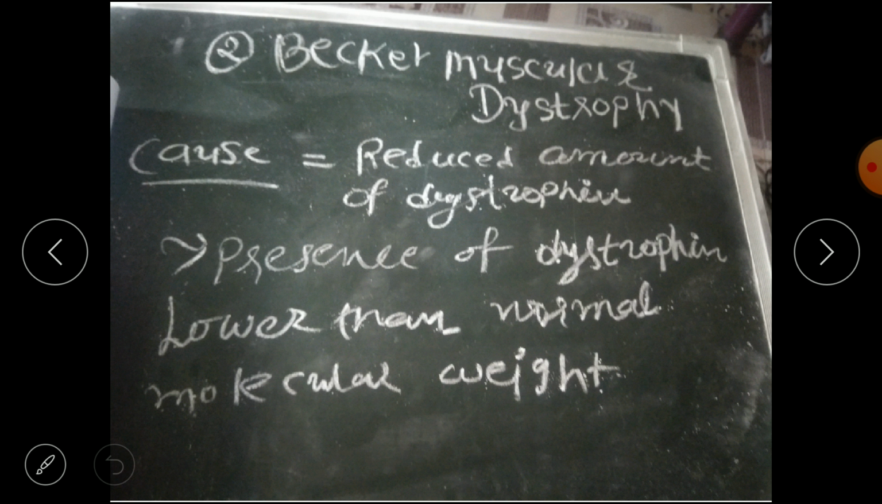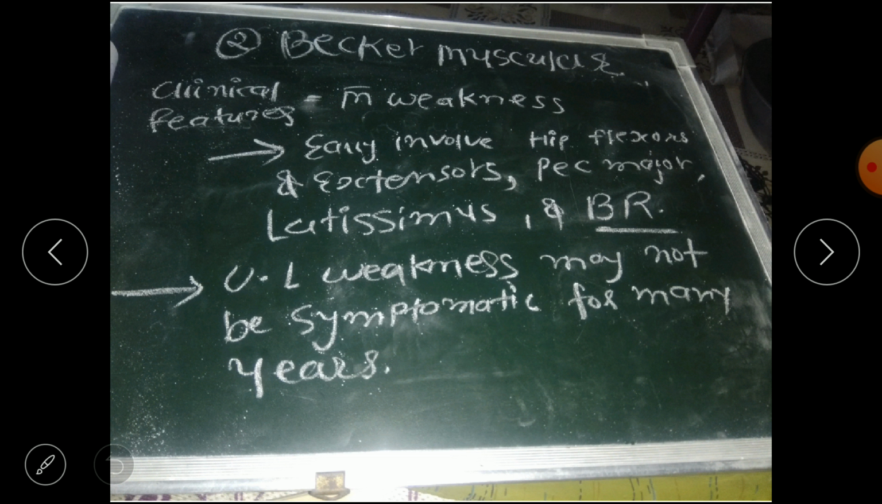Next is causes. So reduced amount of dystrophin, same as DMD. Dystrophin is present, but it is lower than the normal value or the normal molecular weight, so it produces the symptoms. Next is clinical features. Dystrophin gene જે છે એ normal નથી, એના amount કરતાં ઓછું છે. So it produces muscle weakness, with early involvement of the hip flexors and extensors, pec major, that is pectoralis major, latissimus dorsi and brachioradialis, that is BR. આટલા મસલ્સમાં early involvement આવશે અને muscle weakness grossly જોવા મળશે.